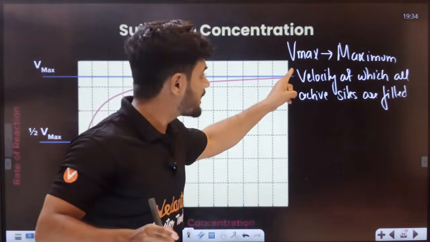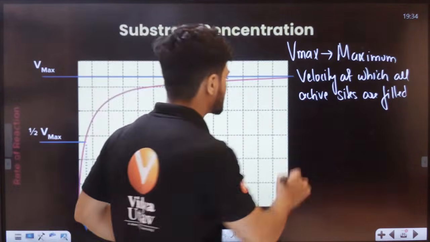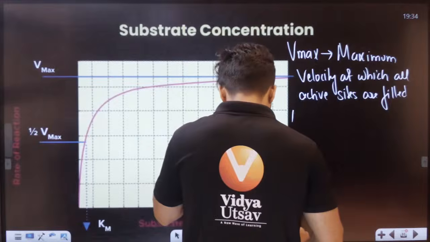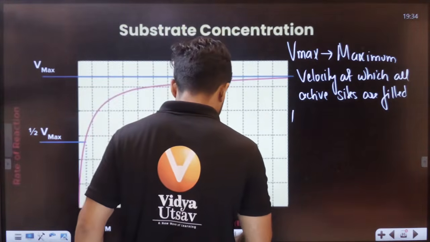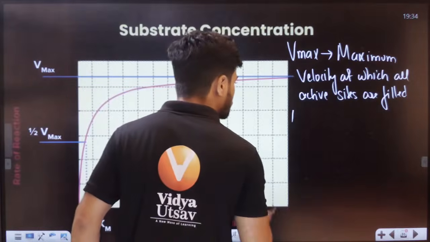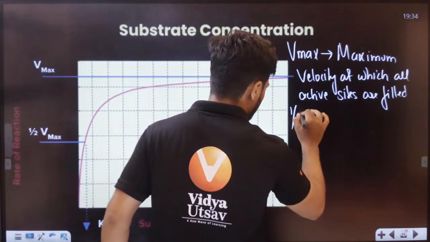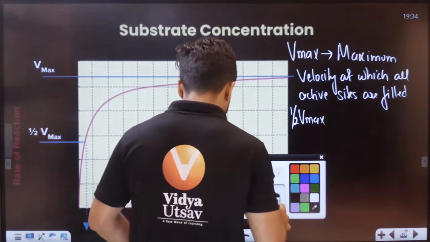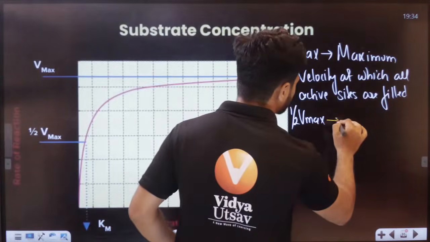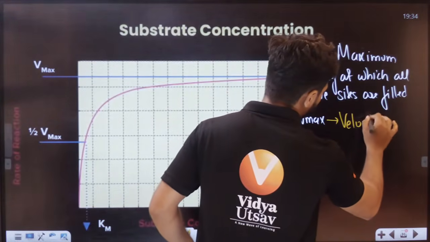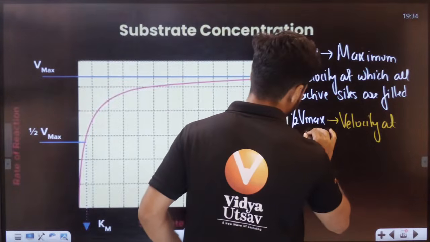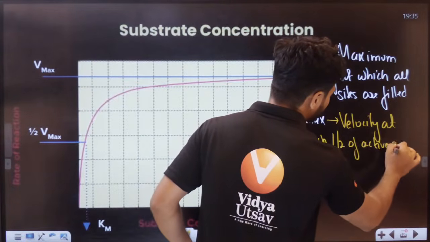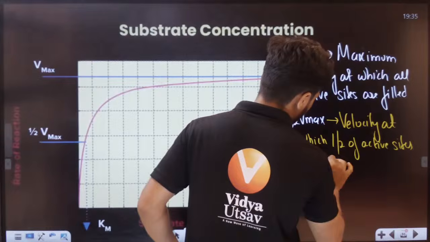So instead of looking at Vmax, we look at half Vmax. We look at the velocity at which half of the active sites are filled.